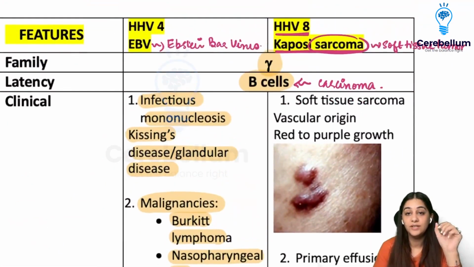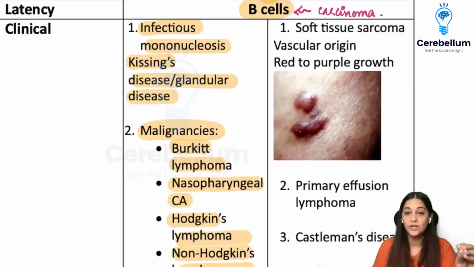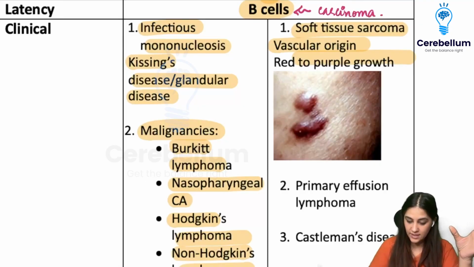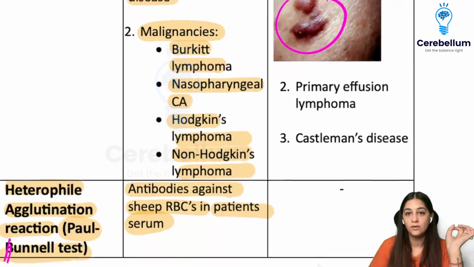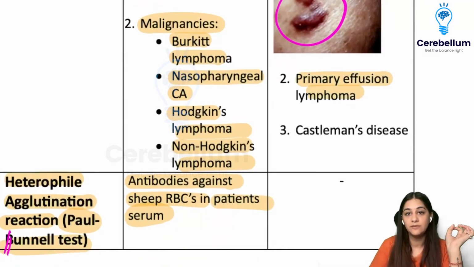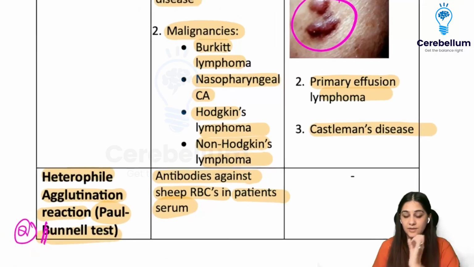Now, coming to human herpesvirus 8, which causes Kaposi sarcoma. I told you it is going to be a soft tissue sarcoma of the vascular region. We're going to see a purple to reddish-purple growth. So this is what it looks like. Other than that, it can also cause primary effusion lymphoma, and it can also cause Castleman's disease, right?